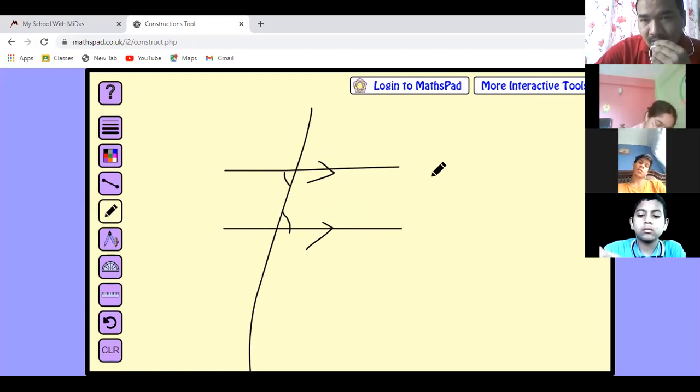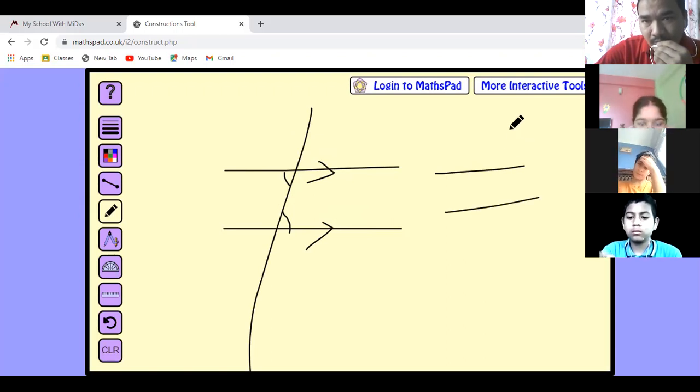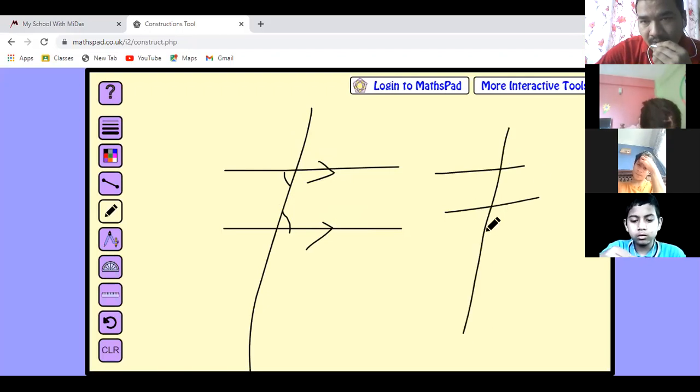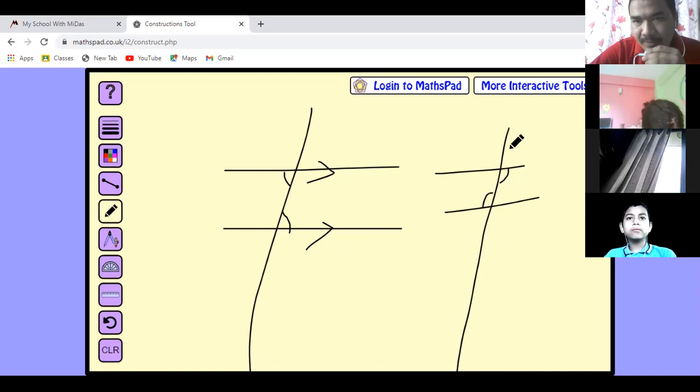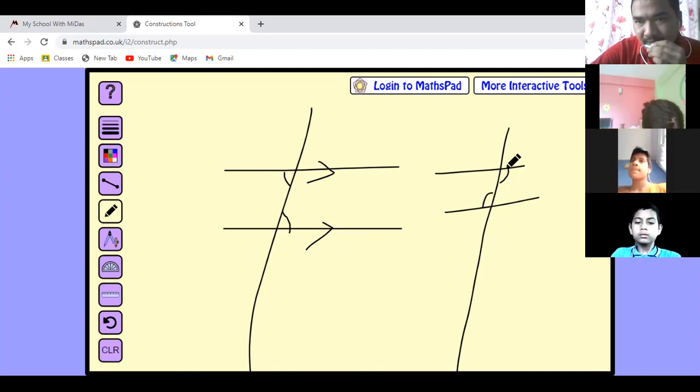And this is also an alternate angle. This type of angle is called alternate angle. One is formed on the right side and one on the left side, but both of them are inside the pair of lines. These two are alternate angles, and alternate angles will be equal when this pair of lines is parallel, okay?